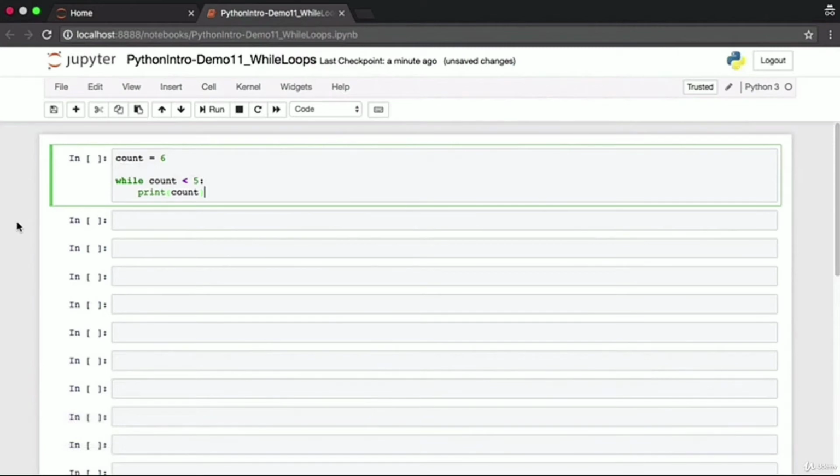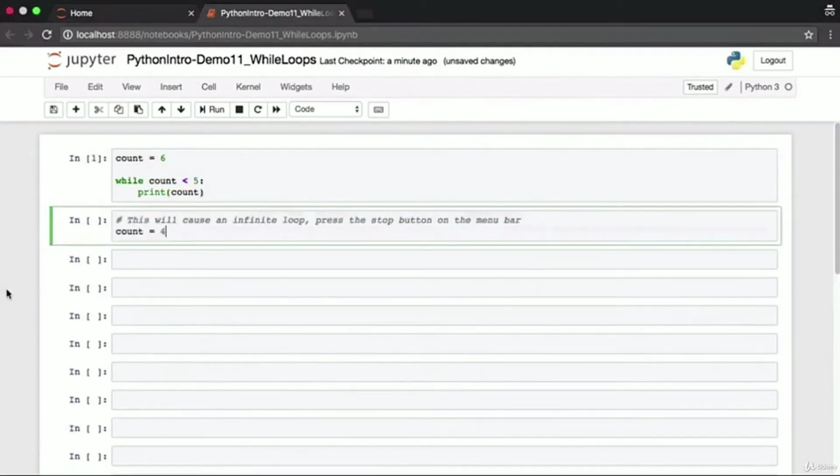Here in our example, we start off with the count value of 6, while count is less than 5. This condition is clearly false at the very beginning, which means we won't enter the while loop at all. Here the variable count will get the value 6, but nothing will be printed to screen.